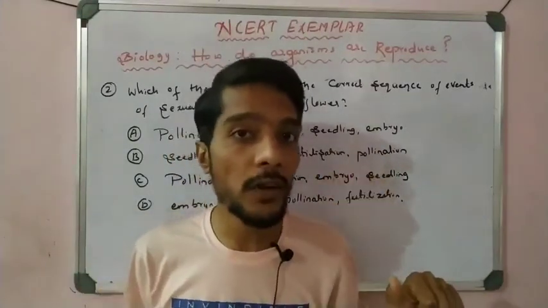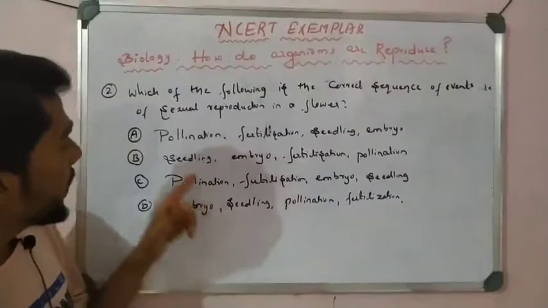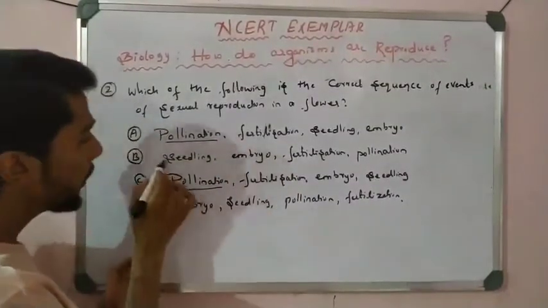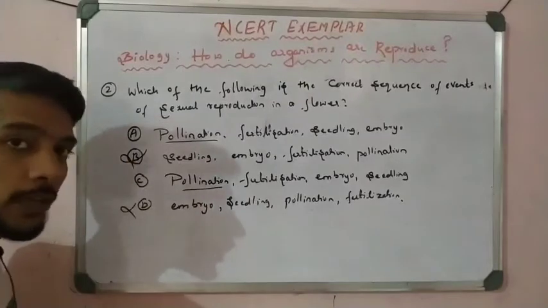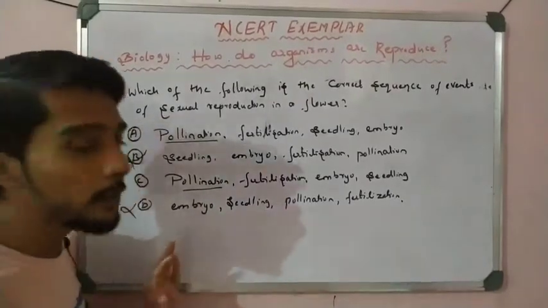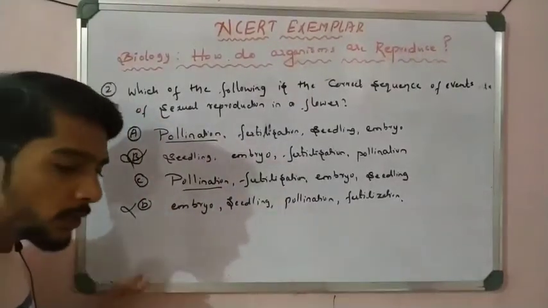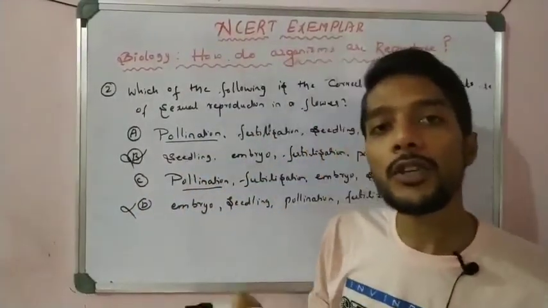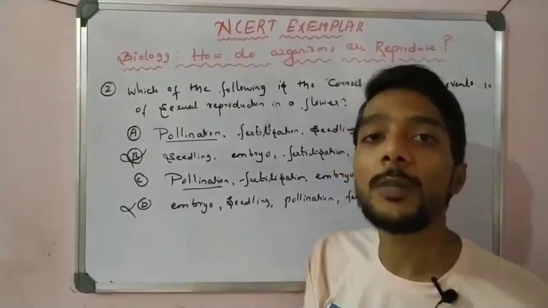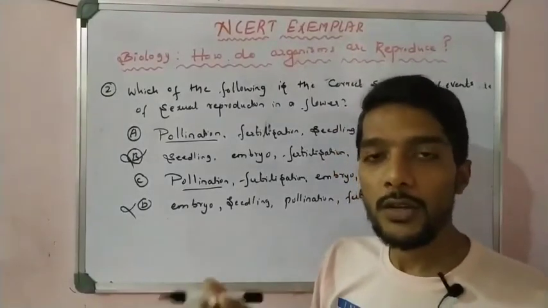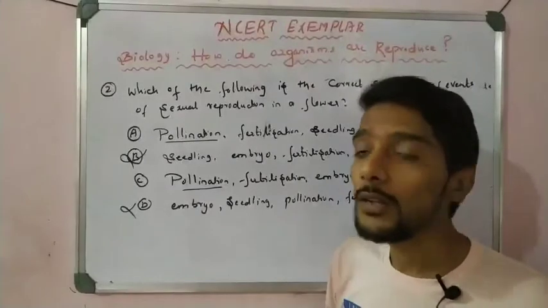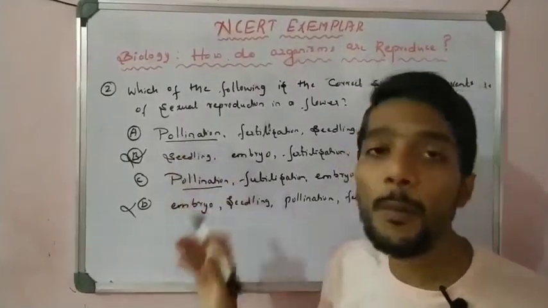So first, pollination is required. Here also first pollination, here also first pollination. So this is correct, but these two options are wrong. So B and D are eliminated. Why? Because we know that first, pollination is required. Without the fusion of male and female gamete, reproduction is not possible, right? Sexual reproduction means the meeting of two parents, male and female. So how do they meet? They meet with the help of pollination, right?